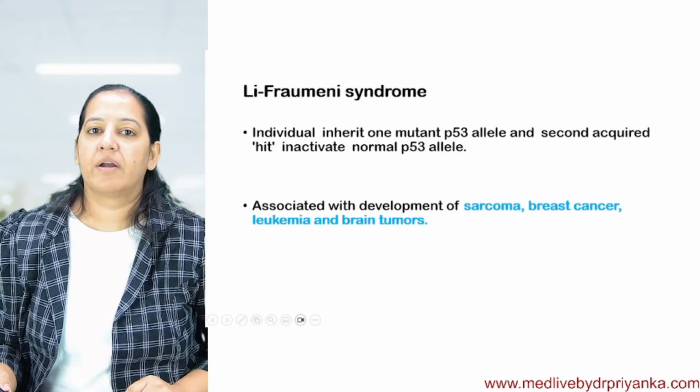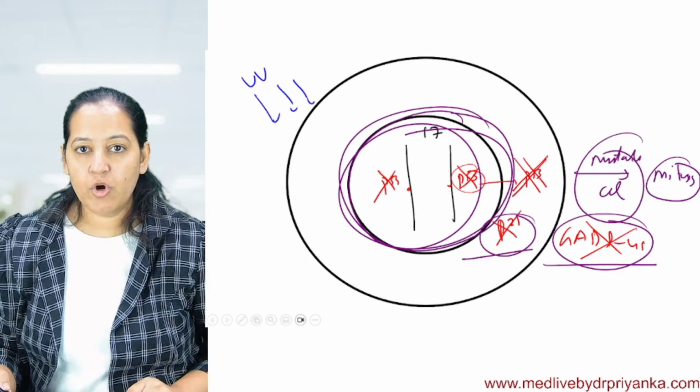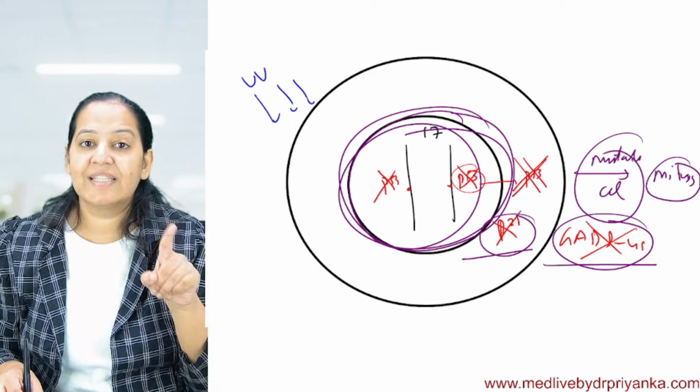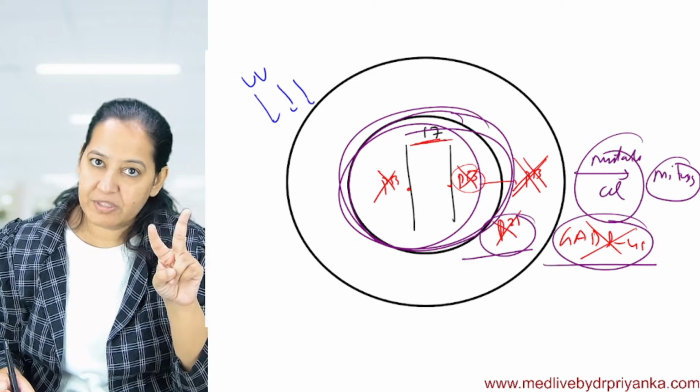So that is regarding the tumor suppressor gene. Now, how many copies of P53 are present in each cell? Each cell has chromosome 17, two copies of chromosome 17.